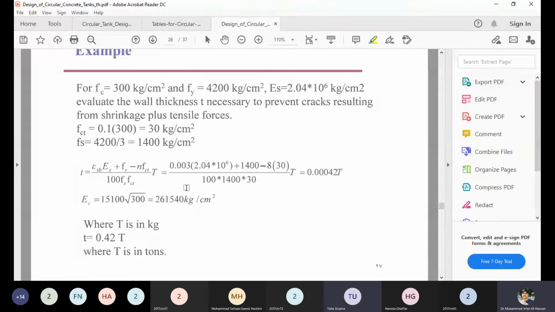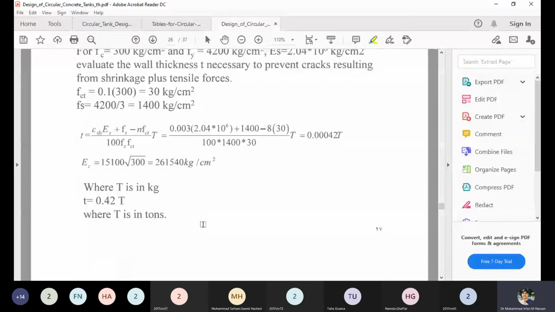If this force is something you are putting in kg, and you have to put this force in tons, definitely you will multiply it by 1000. The force that you input will be divided by 1000. The force you put in, that will be multiplied by 1000, but in the formula it should be divided by 1000, because T will now be much smaller when you are computing it in tons. So that's why the answer will be the same from both these values.